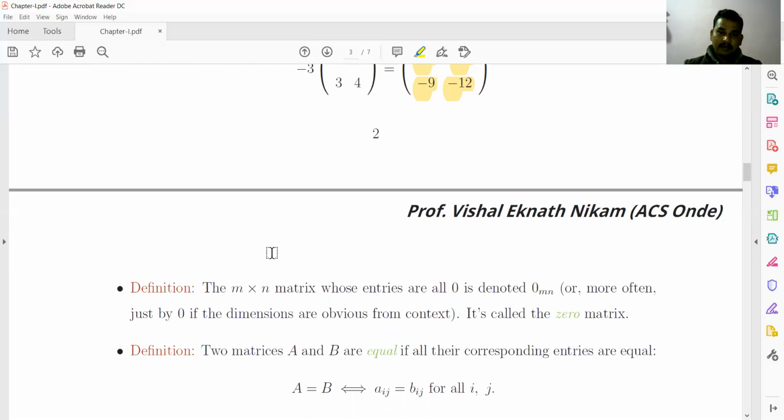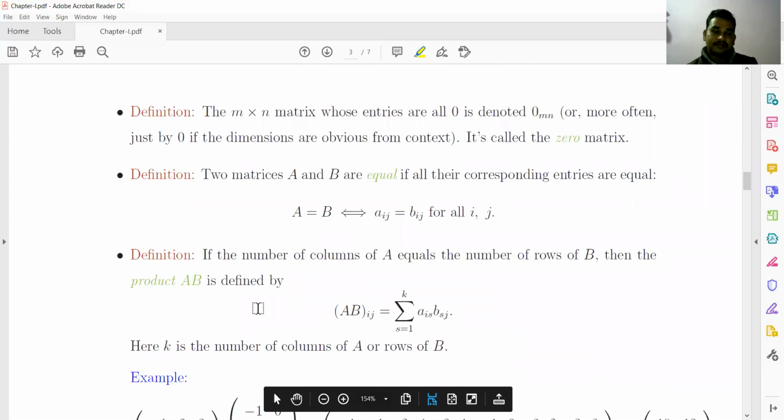Two matrices A and B are equal if all the corresponding entries of the two matrices are equal. Then those matrices are called equal matrices.